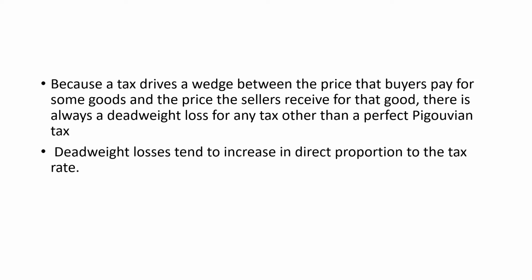So we can see that because the tax drives a wedge between the price that buyers pay for a commodity and the price that sellers receive, there is a deadweight loss. There is a deadweight loss in the sense that buyers would be paying for the commodity, but the entire amount that the buyer pays is not received by the seller who sells the commodity. So there is some leakage, and this leakage is in the form of tax. The buyer is paying but the seller is not receiving, but the government is receiving this sum, creating a deadweight loss there. And deadweight loss tends to increase in direct proportion to the tax rate.